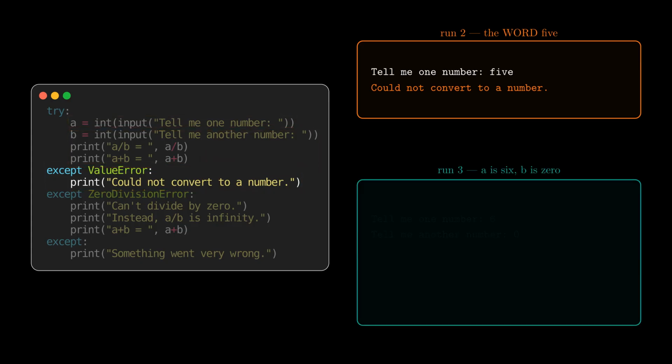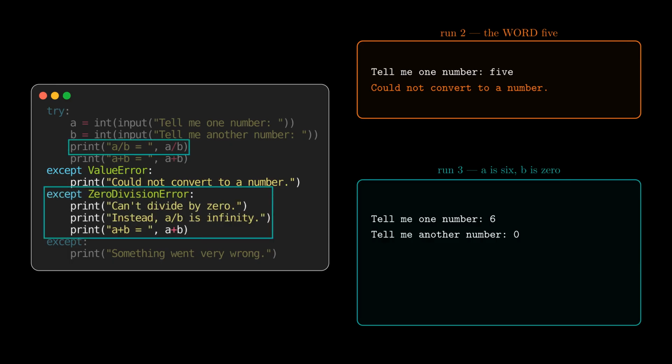Third run, the variable a gets 6 and b gets 0. Both conversions succeed, but the division raises a ZeroDivisionError, and that handler takes over. It prints "can't divide by 0," then instead, a divided by b is infinity, and then a plus b equals 6. The user still gets a real answer because 6 plus 0 is no problem at all.